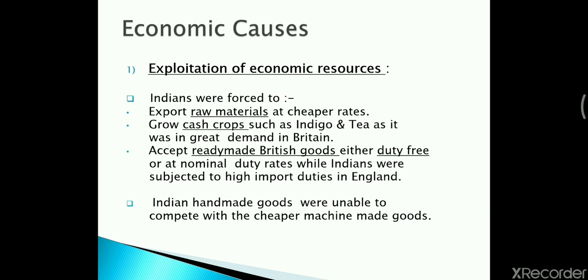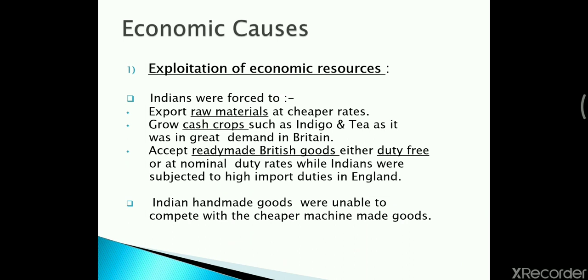Why were the Britishers forcing Indians to grow cash crops? Because it was in great demand in Britain. People in England wanted more and more cash crops, so the Britishers were forcing Indians to grow cash crops in their fields.